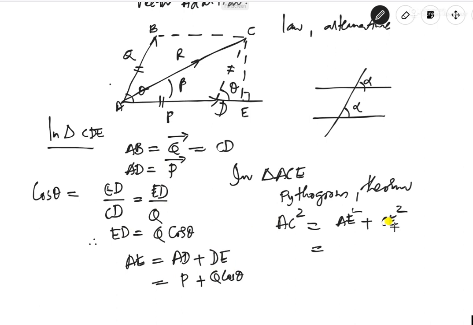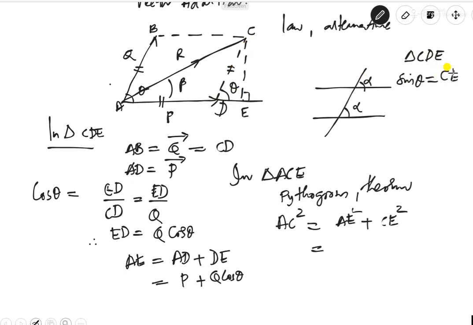Now CE. Okay, one second. Again in this triangle CDE, you can also find sin theta. Sin theta is equal to CE by CD.